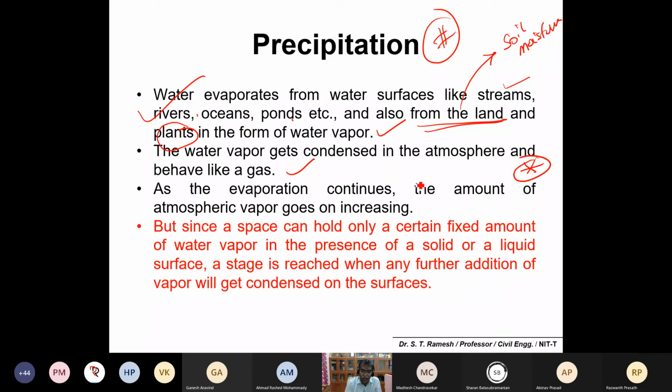As evaporation continues, the amount of atmospheric vapor goes on increasing, and the space can hold only a certain amount of water vapor in the presence of a solid or a liquid surface. A stage is reached when any further addition of vapor will get condensed onto surfaces. Please make a note. It's something similar to a mass balance. Water evaporates and goes into the atmosphere. The atmosphere may have a capacity to hold some amount of water vapor. If it is more than that, it automatically comes down as precipitation.